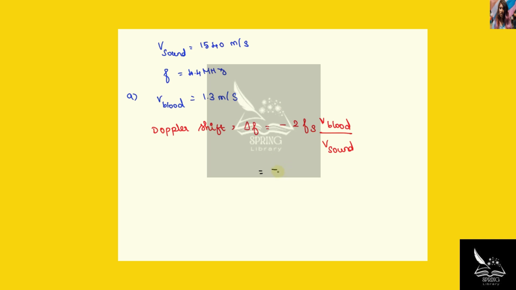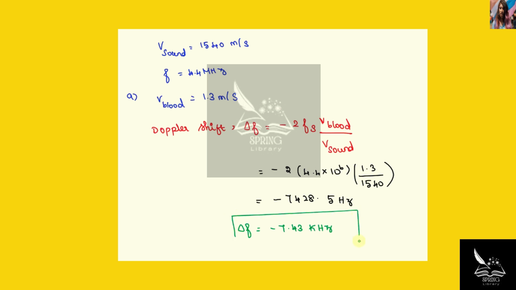This is equal to 2 into 4.4 megahertz, so 4.4 into 10 power 6, into velocity of blood 1.3, divided by the velocity of sound 1540, and this gives the Doppler shift of minus 7428.5 hertz, or we can write delta F is equal to minus 7.43 kilohertz. This is our first answer.